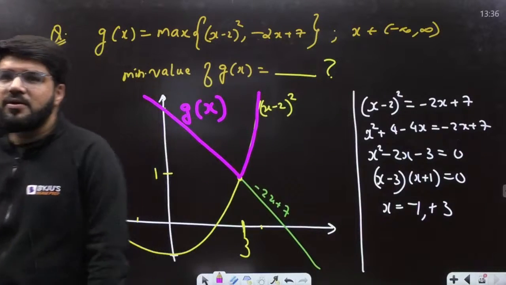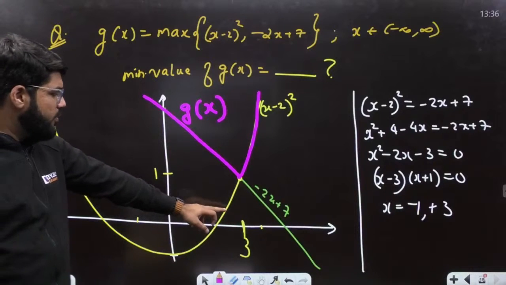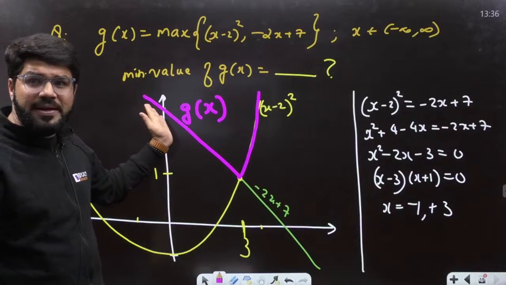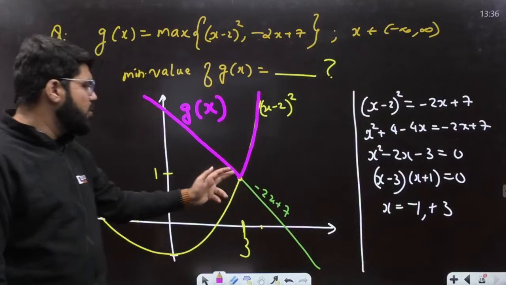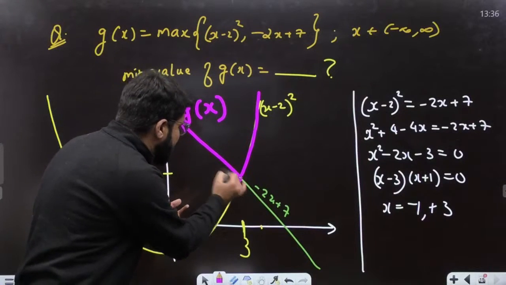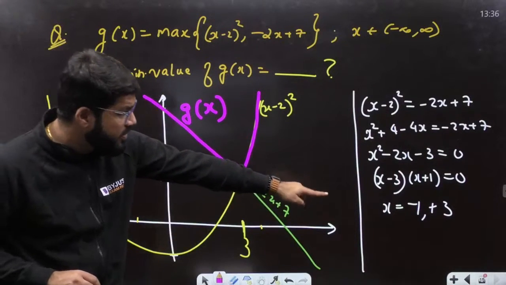Okay. They are intersecting at x equal to 3. Before x equal to 3, the straight line is dominating, and after x equal to 3, the parabolic is dominating. And anyway, the minimum value is at the intersection point. Intersection point x equal to 3 आया है.